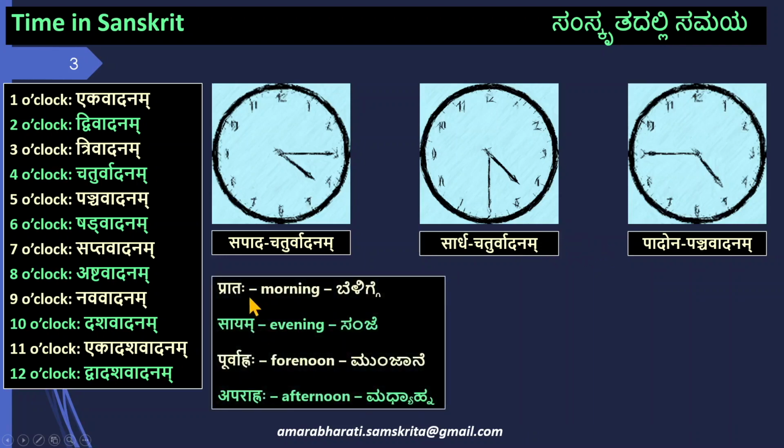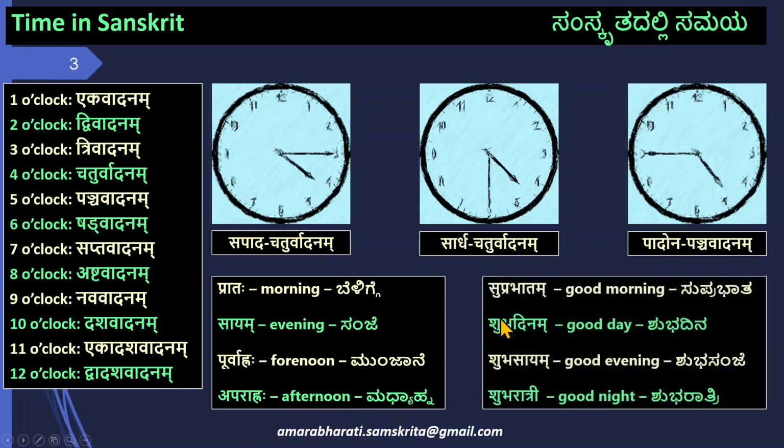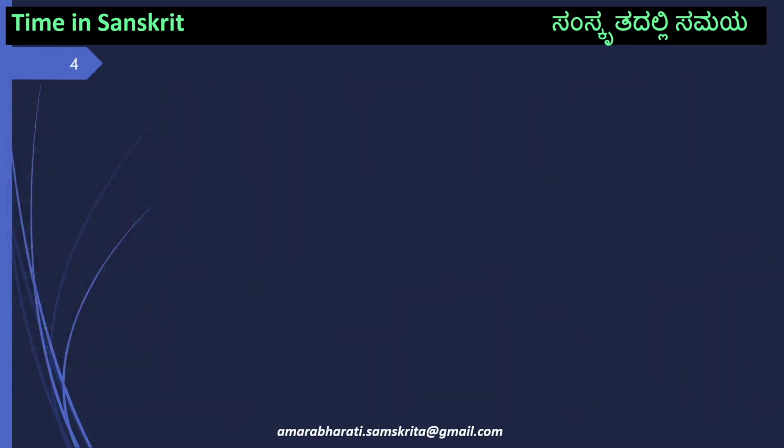Now, Prataha means morning, Sayam means evening, Purvahnaha means forenoon, Aparahnaha is afternoon. And also, Shubha Suprabhatam is good morning, Shubhadinam is good day, Shubha Sayam is good evening, Shubharatri is good night in Sanskrit. We'll look at a few more examples of reckoning time in Sanskrit language in the next slide.